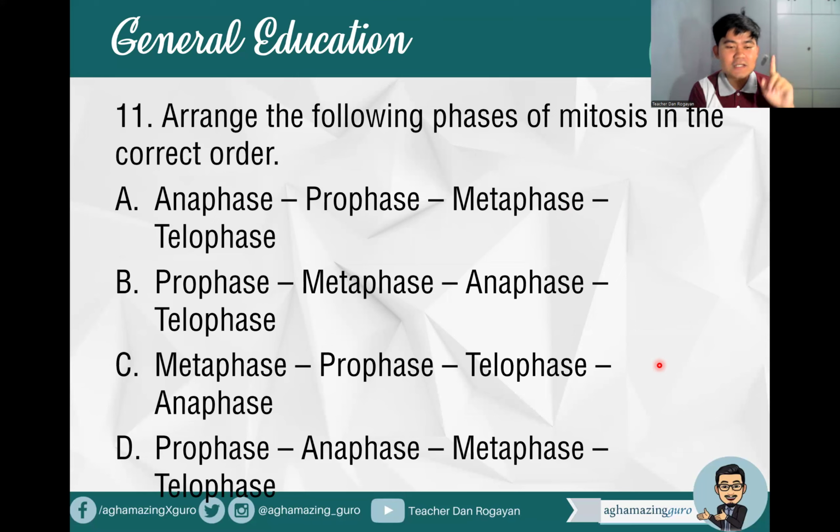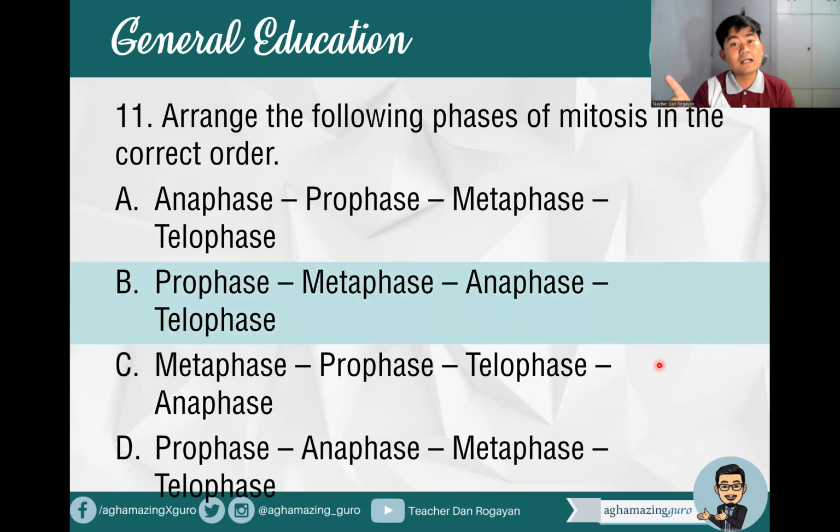So we have four terms: anaphase, prophase, metaphase, and telophase. Which is the correct arrangement among our four options? What's your answer, future top notchers? That's correct. Prophase, metaphase, anaphase, and telophase. This is our mitotic division, no? The correct sequence of our mitosis.